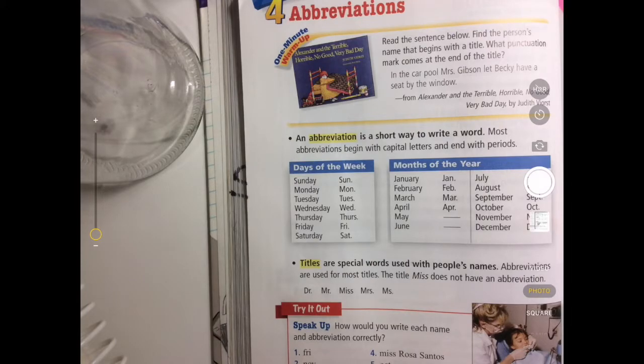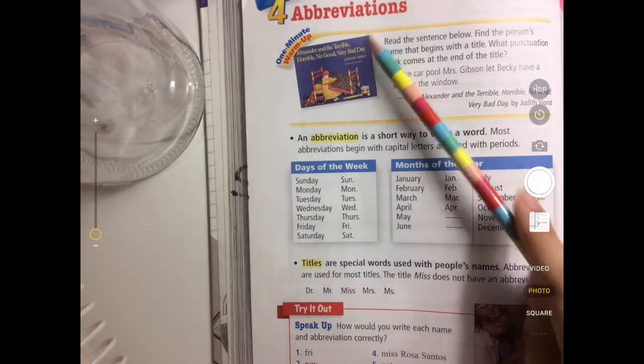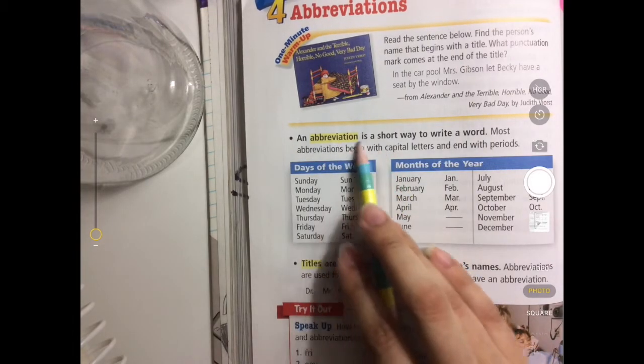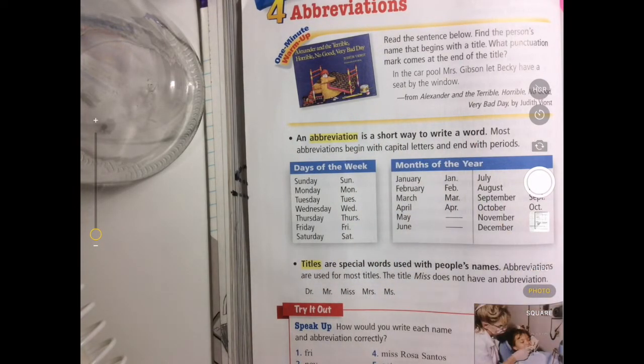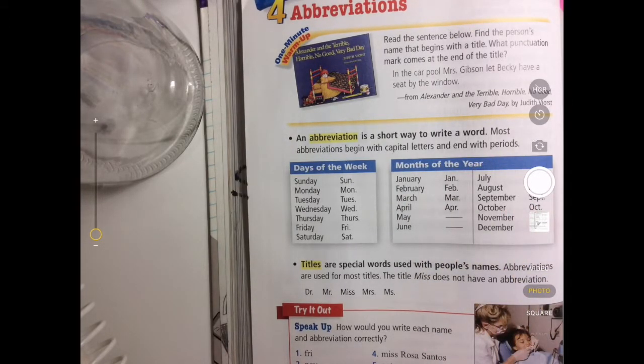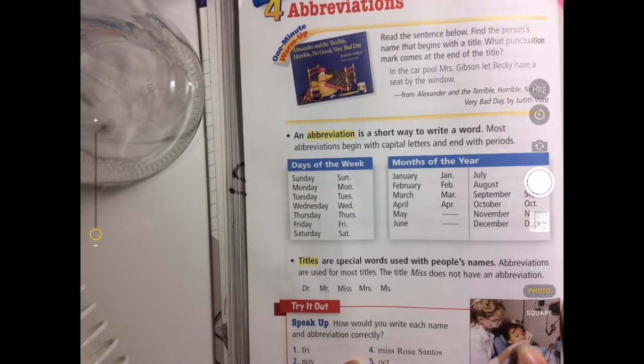All right, class. So the next lesson that we will be doing is abbreviations. Abbreviations are basically when you have a word and you make it shorter. So a short way to write a word. Most abbreviations begin with capital letters and end with periods. So let's look at the most common abbreviations that we know.